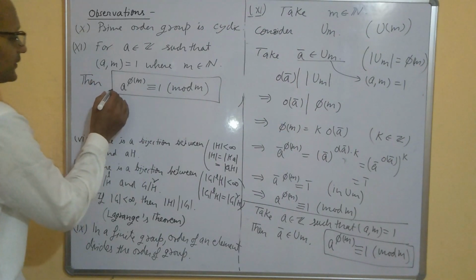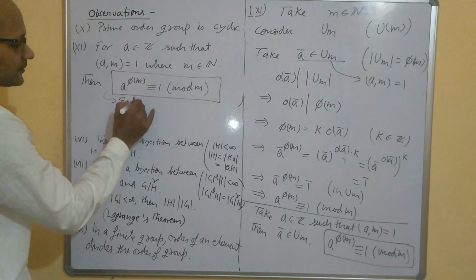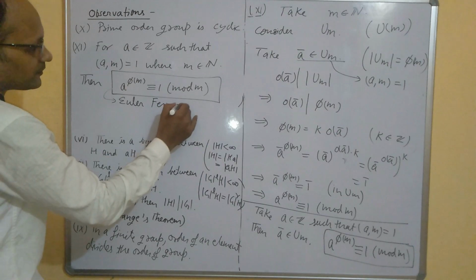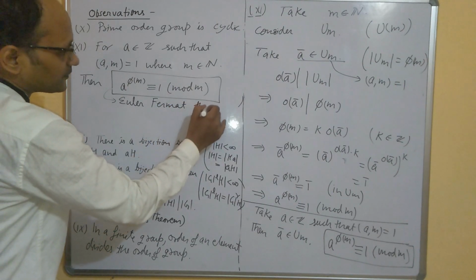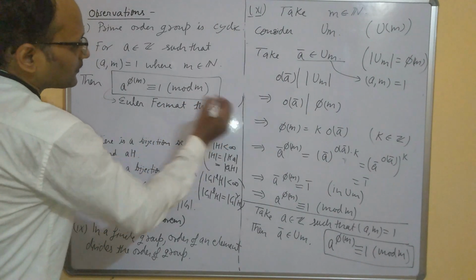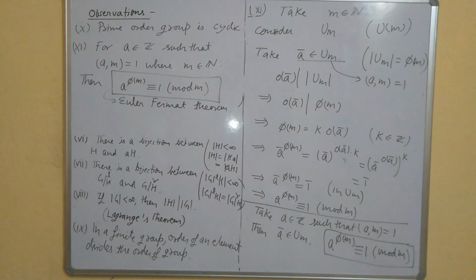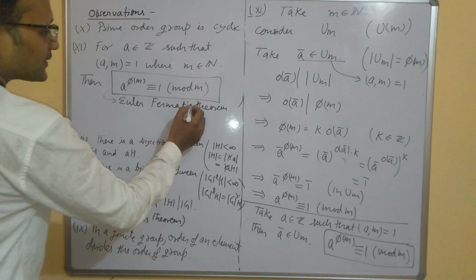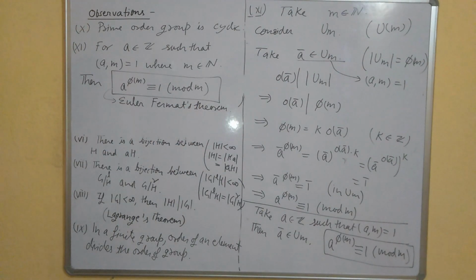This result is called Euler-Fermat theorem. Some books also call it Euler theorem. So this is an interesting result of number theory, and this is a group theoretic proof of this number theoretic result.